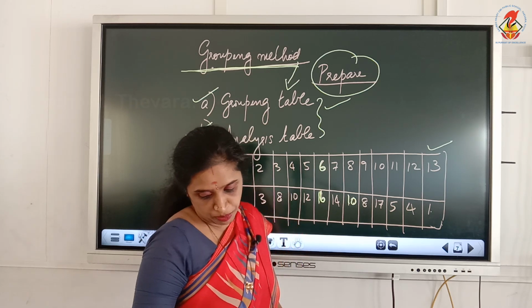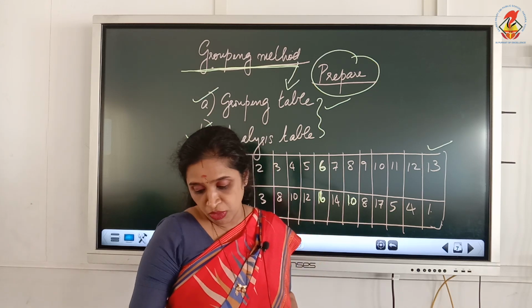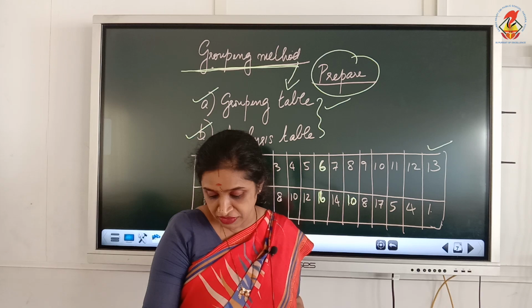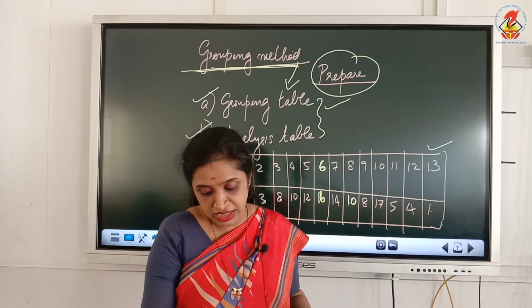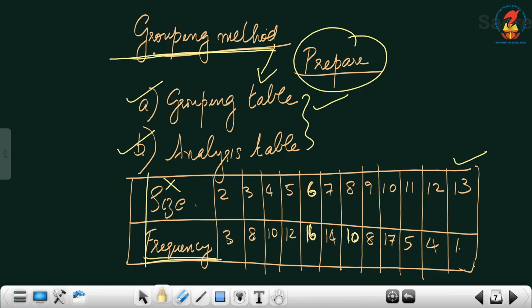So, the grouping method is used. It is a method of finding out the modal class in case the frequencies of the series are not increasing or decreasing in the same systematic pattern. Here we can find 3, 8, 10, 12, 16, 14, 10, 8, 17, 5, 4, 1. 10 has got the maximum size, with the maximum value of 17. So, at a glance, instead of using the inspection method, the grouping table can be used in order to make a final conclusion. That is why we use the grouping method.